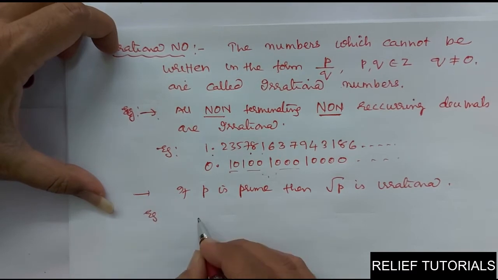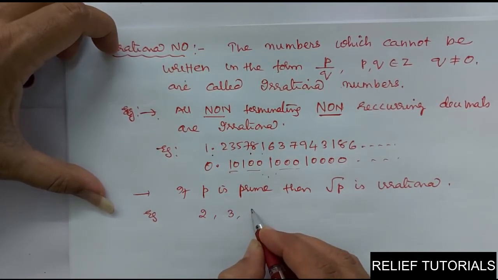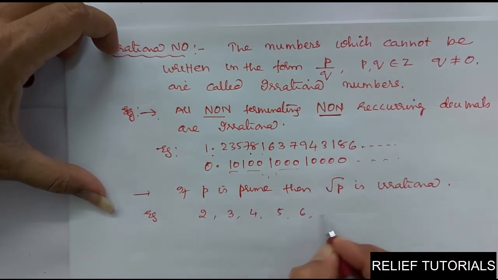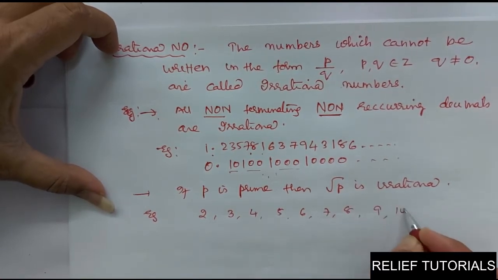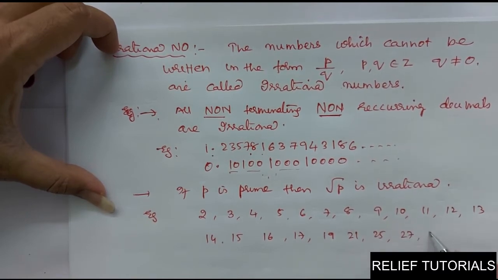See, example we will see. 1 is neither a prime nor a composite. 2, clear? 3, 4, 5, 6, 7, 8, 9, 10, 11, 12, 13, for example 14, 15, 16, 17, 19, okay, 21, 25, anything, say 27. Is it clear? 36, 39, 49, etc.